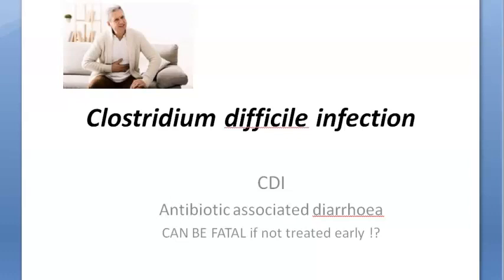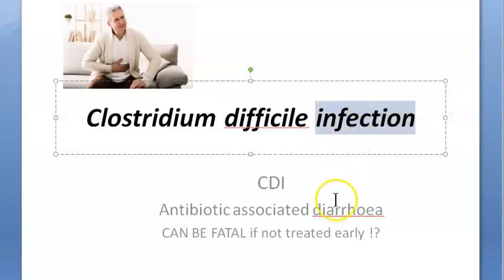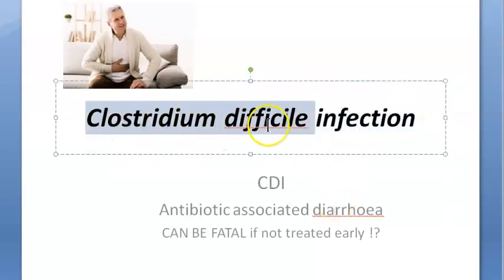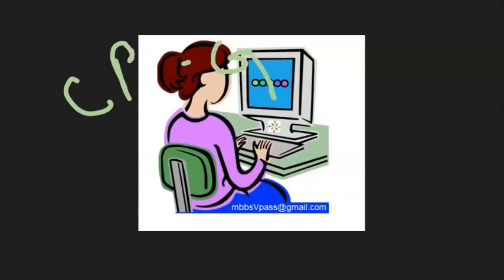Hello people, in this video let us look at this topic, Clostridium difficile infection. That is infection caused because of this bacteria called Clostridium difficile. There are many types of Clostridium bacteria. You have Clostridium perfringens, which causes gas gangrene. Then you have Clostridium tetani which causes tetanus, right?